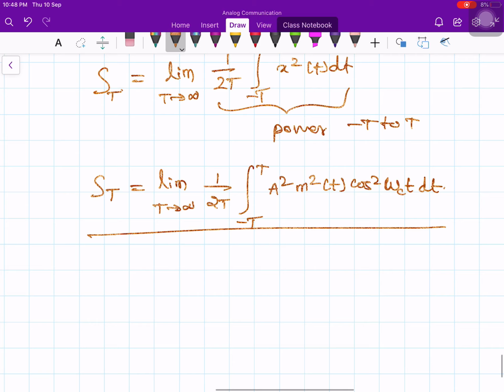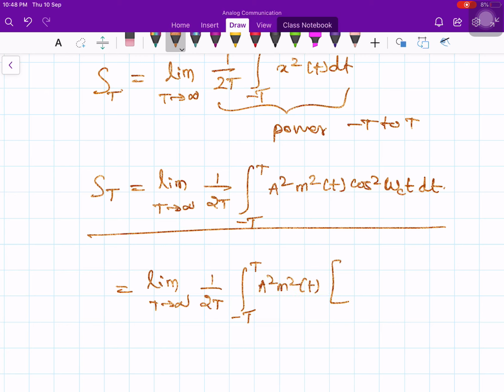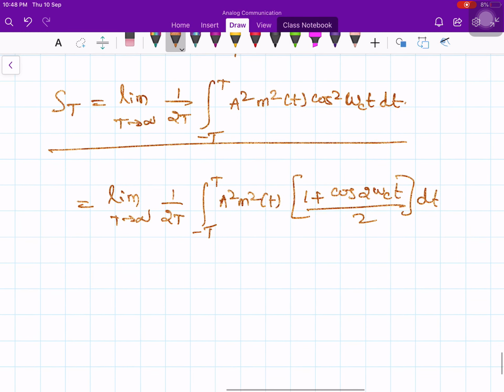Now cos squared theta, we know the formula, is (1 plus cos 2 theta) by 2. Therefore, the limit as T goes to infinity of 1 over 2T times the integral from minus T to plus T of A squared m squared of t times (1 plus cos 2 omega ct) divided by 2, dt. You can break this integration into two parts.